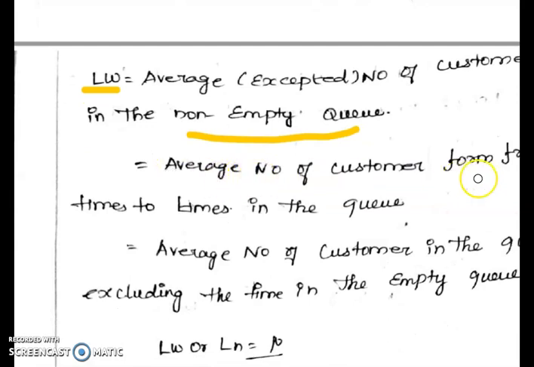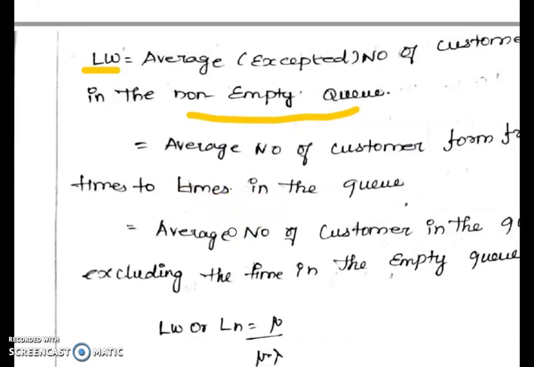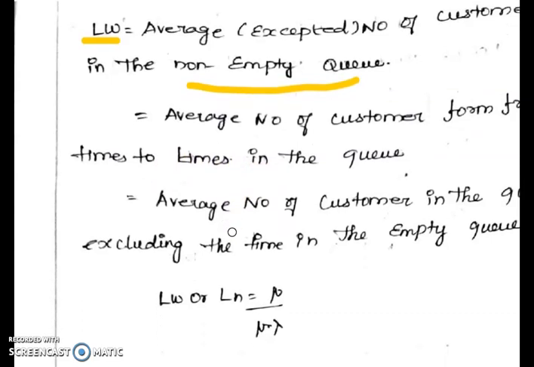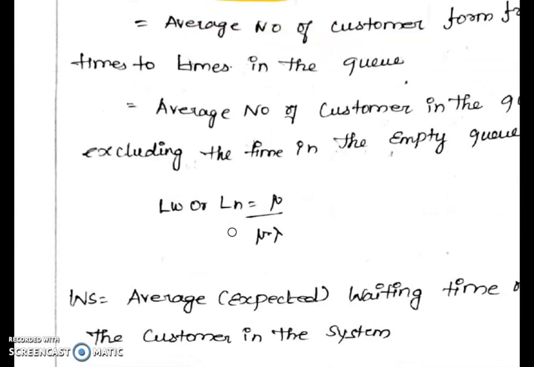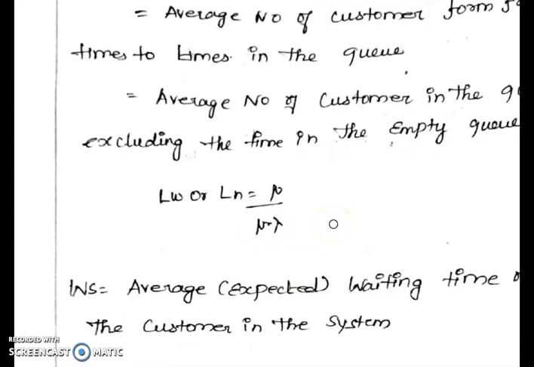Lw is the average number of customers from time to time in a queue, which is equal to the average number of customers in the queue exceeding one, given a non-empty queue. For these three conditions we can apply Lw. Here we can use any one. It is equal to mu by (mu minus lambda).